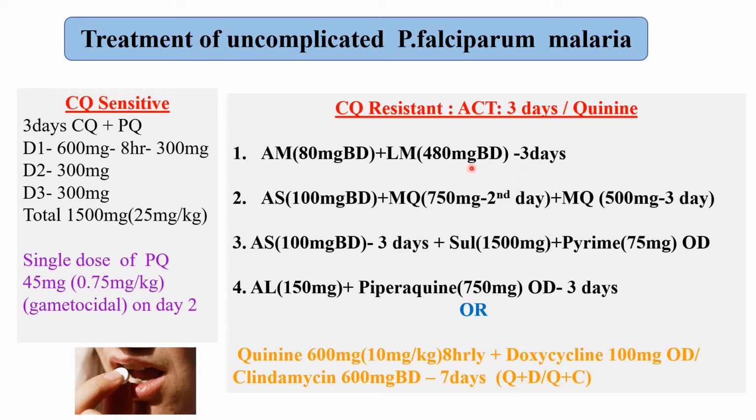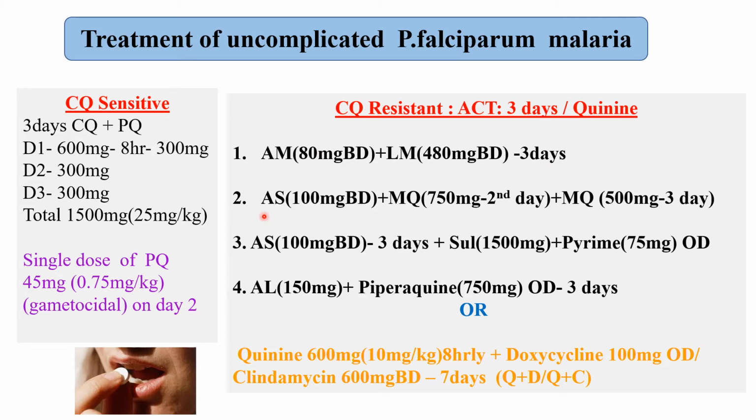In case of chloroquine resistant P. falciparum malaria, again similar to P. vivax, that is quinine plus doxy or quinine plus clindamycin combination, or artemisinin based combination therapy. In case of ACT therapy, artemether plus lumefantrine in the dose ratio of 1:6, that is 80 milligram and 480 milligram, all 3 days remain the same.